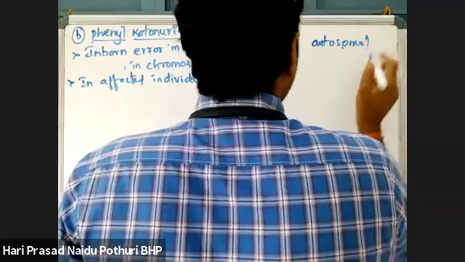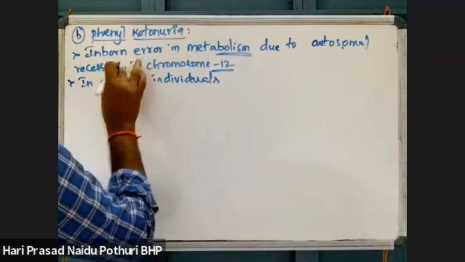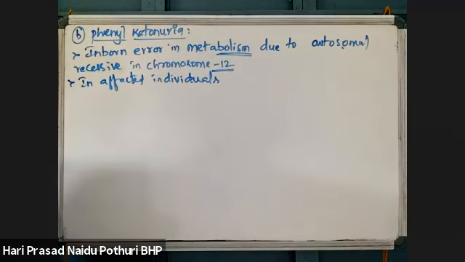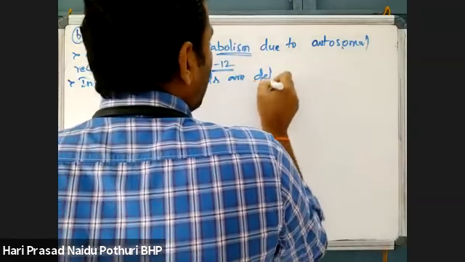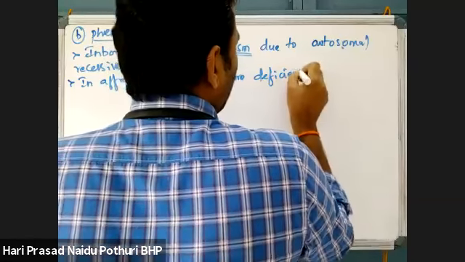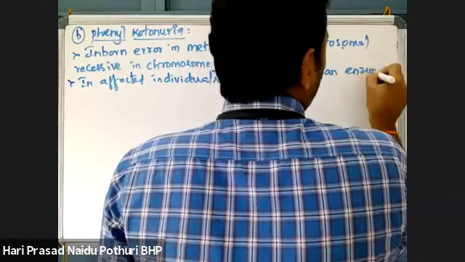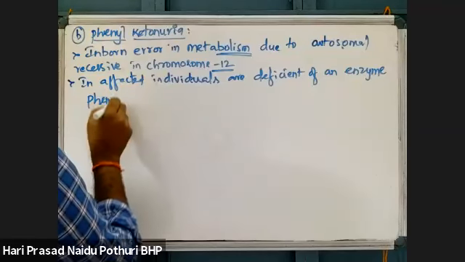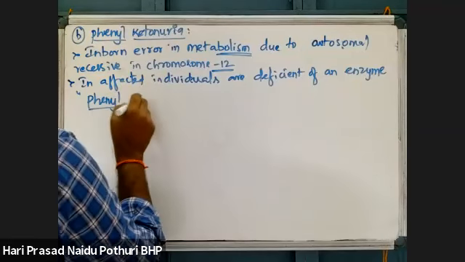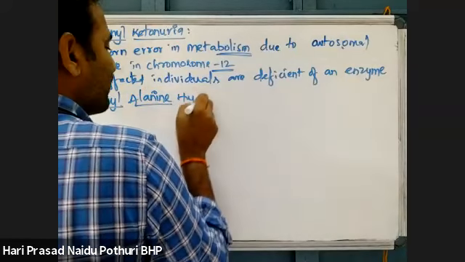Autosomal recessiveness in chromosome number 12. Affected individuals are deficient of a very important enzyme, phenylalanine hydroxylase.